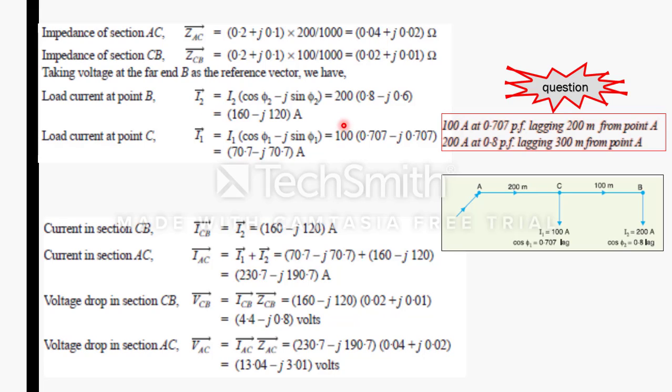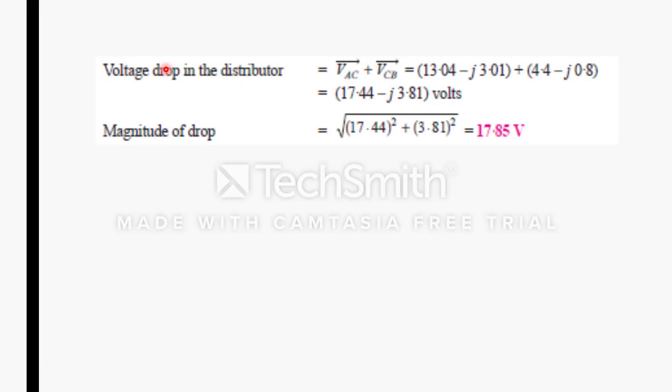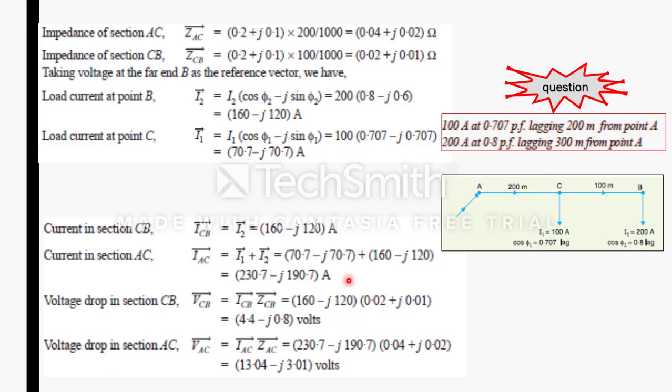Then substitute in the equations in the theory we have seen, same equations, then get the values for ICB, IAC, just referring to this diagram, write these equations, VCB and all these. So now we get VAC plus VCB, that is the voltage drop in the distributor.